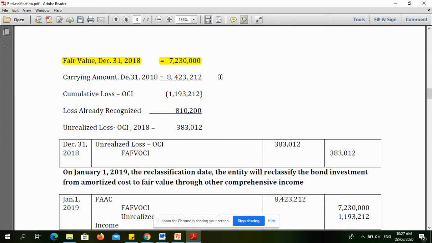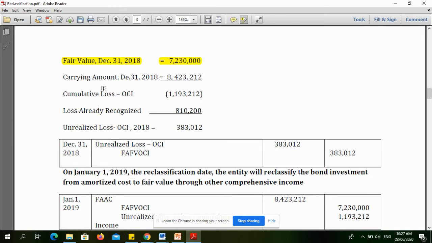And the carrying amount is 8,423,212. So what we did here is to compare the two. So since mas mababa yung fair value, kaysa sa carrying amount, then we have loss, OCI.